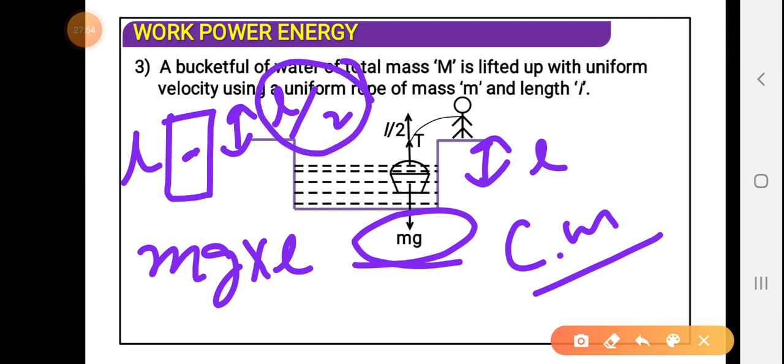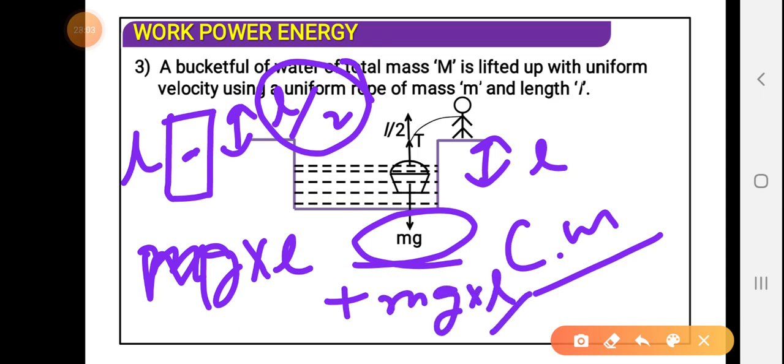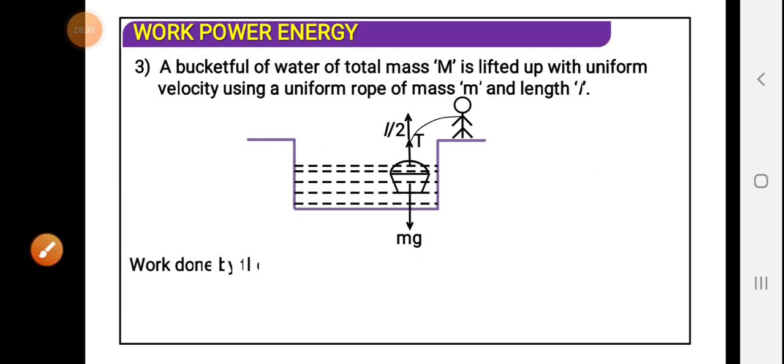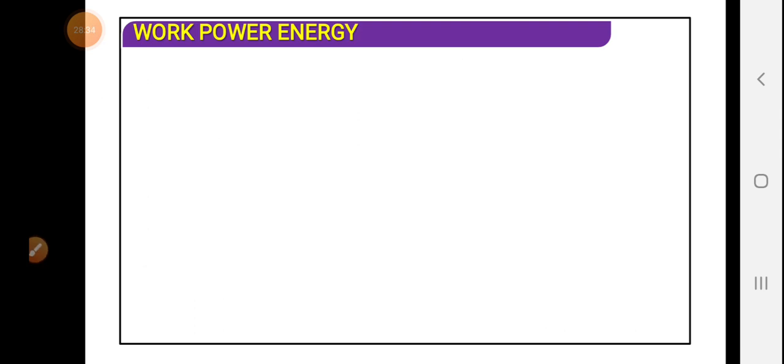So the total work will be, supposing this mass is capital M, MG into L by 2. This is the work done to carry the rope with mass small m. The first part is the work done to carry the bucket full of water through a height L of the rope. So we just add them and we will get the expression.